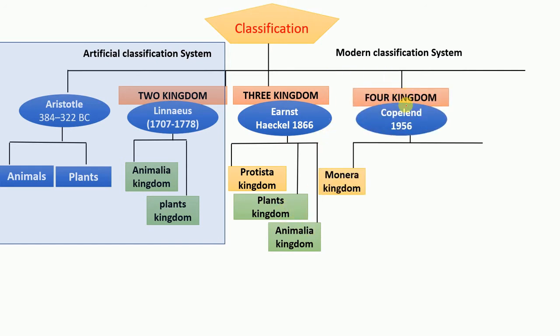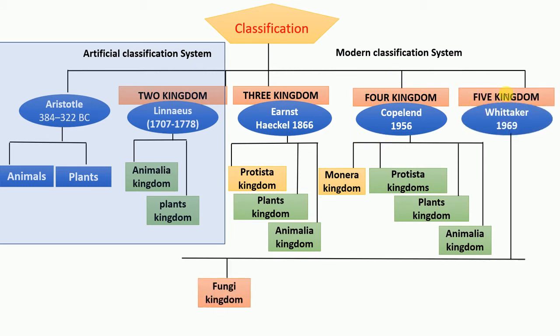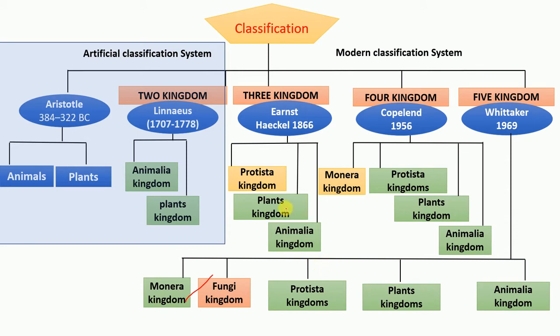And the four kingdom classification system given by Copeland, and he added one more kingdom, Monera, and the rest of the three kingdoms are the same. And the last is the five kingdom classification system given by Whittaker. He added one more kingdom, Fungi, based on cell wall characteristics, because the cell wall of fungi is made up of chitin. That's the reason fungi are put in a separate kingdom, and the rest of the four kingdoms were the same.